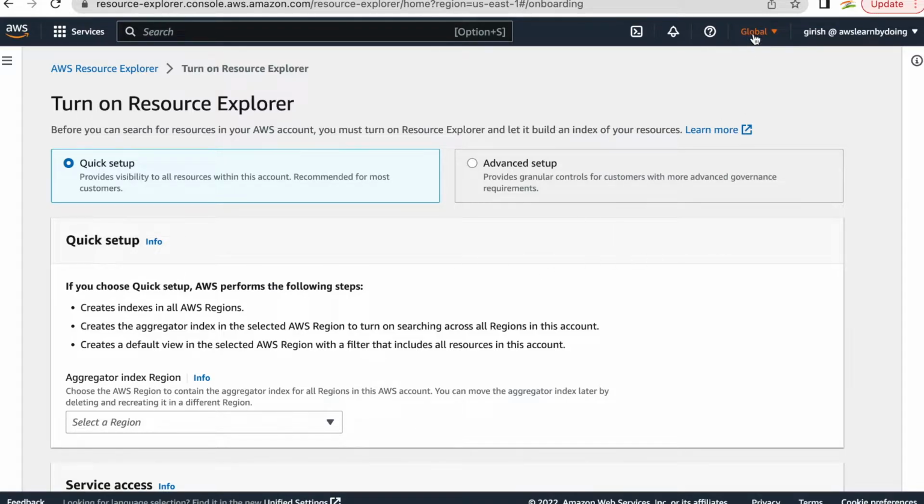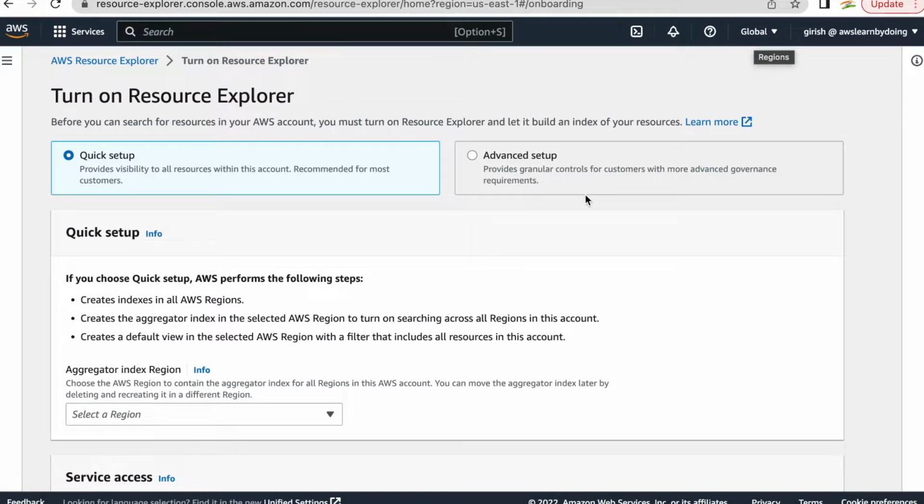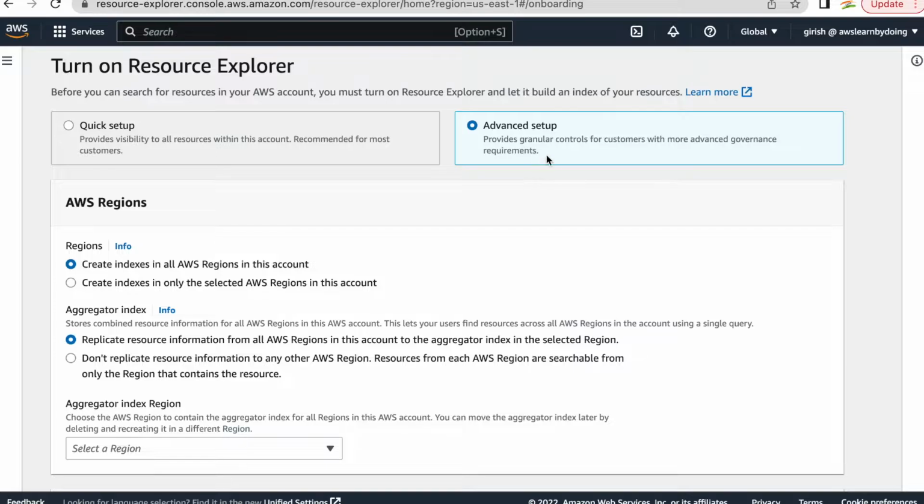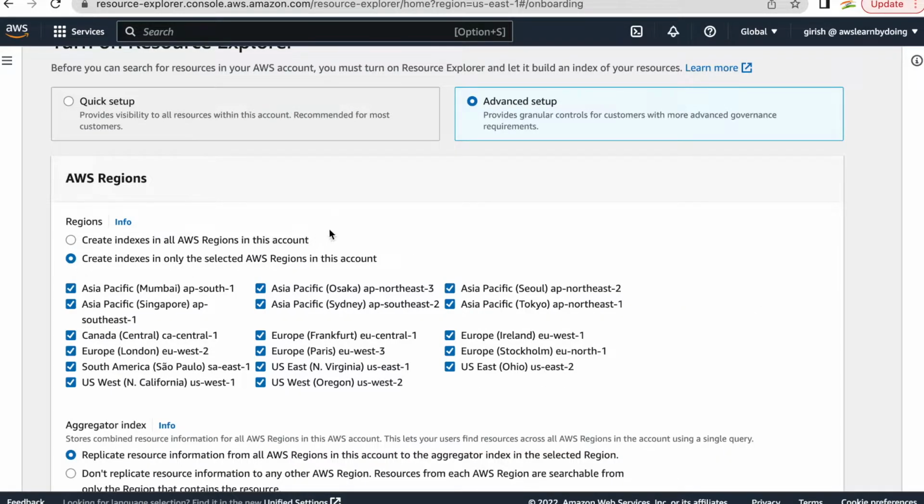So far I'm just observing, I'm in global, I didn't pick up any region as such. Let's see. So quick setup, let's not do quick setup. This is the first time even I am doing it, so I just want to see what all levers we have. So I go with advanced setup. Create index in all regions in this account. Do you want to do that? No, I just want to create it in a few AWS regions. Just want to see what is the difference there.